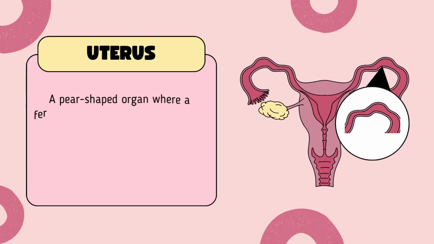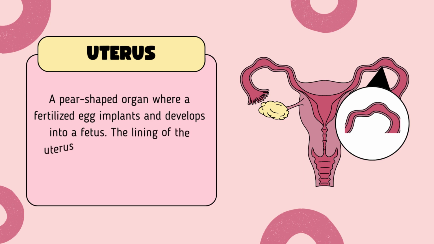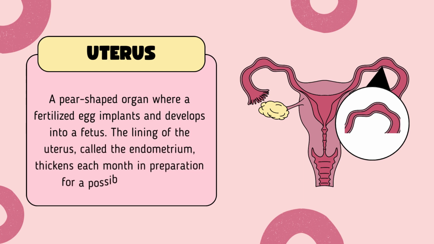Uterus, a pear-shaped organ where a fertilized egg implants and develops into a fetus. The lining of the uterus, called the endometrium, thickens each month in preparation for a possible pregnancy.